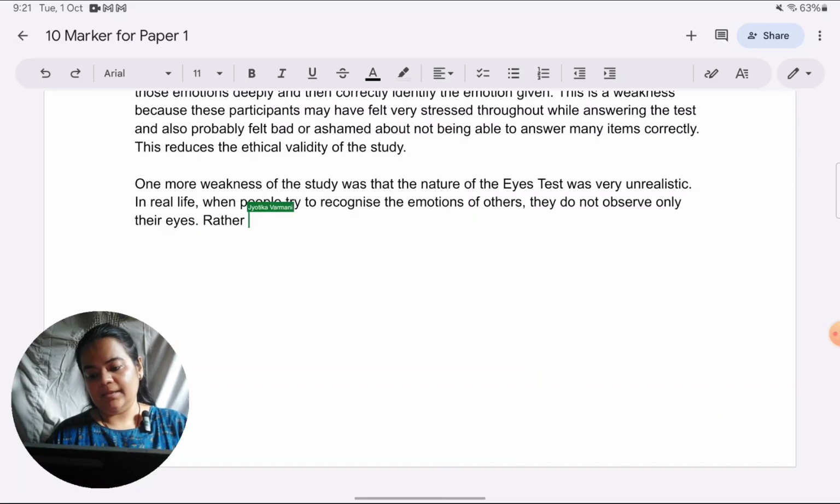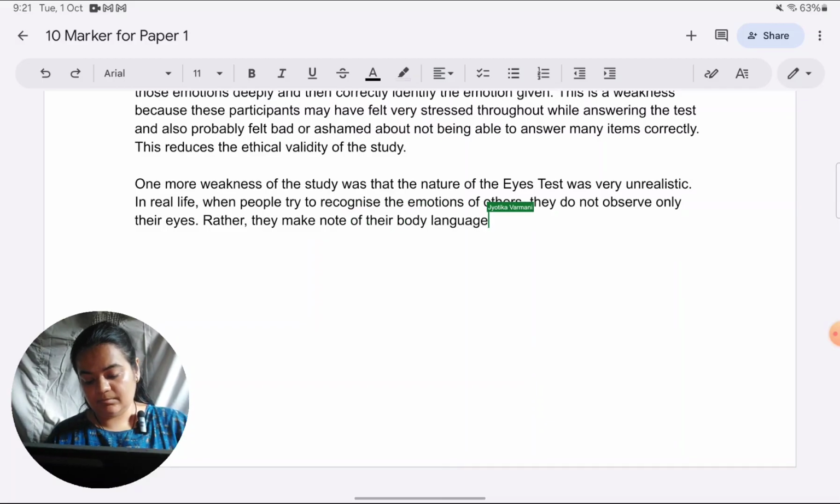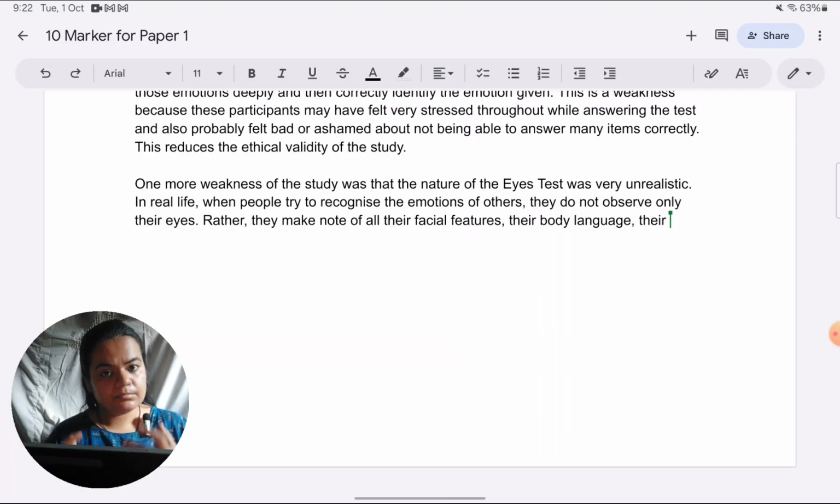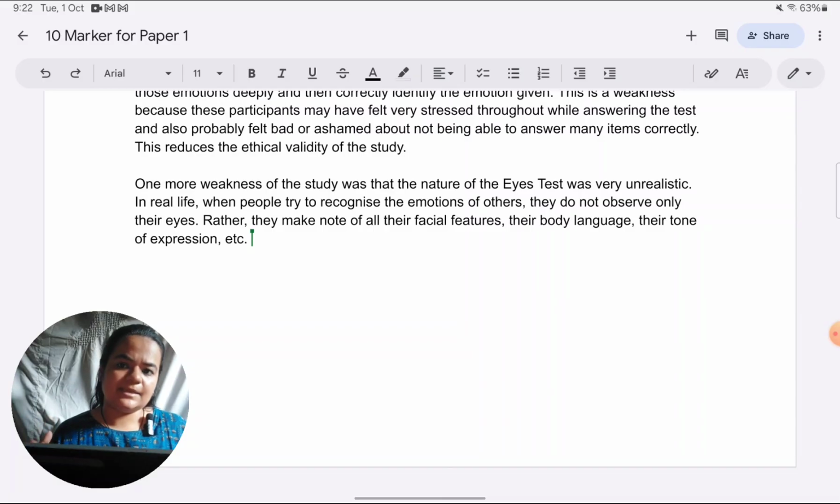Rather, they make note of all their facial features, their body language, their tone of expression, etc. So, what we're trying to say here is people take into account the entire face of the person, the way their body is responding, as well as any sound related cues, voice related cues that they might be giving to understand other people's emotions.